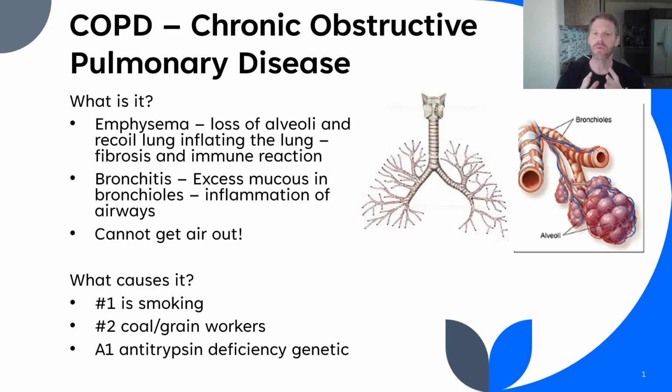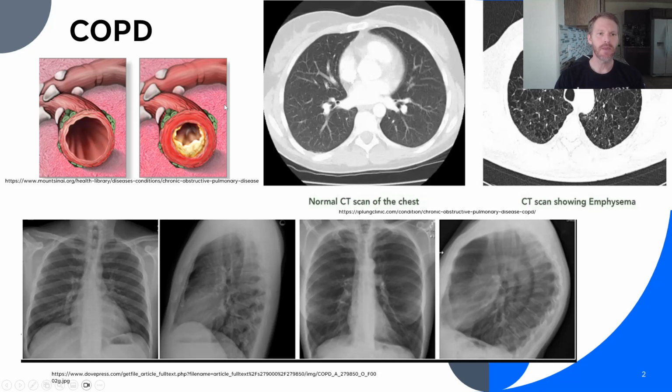Essentially, it's called chronic obstructive pulmonary disease because we can't get the air out. As we're losing the alveoli and the recoil of the lung to move air out, we basically start to dilate the air, and we have a gas exchange problem. So let's see what this looks like on imaging.